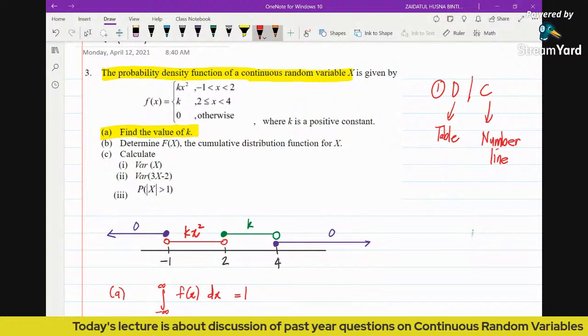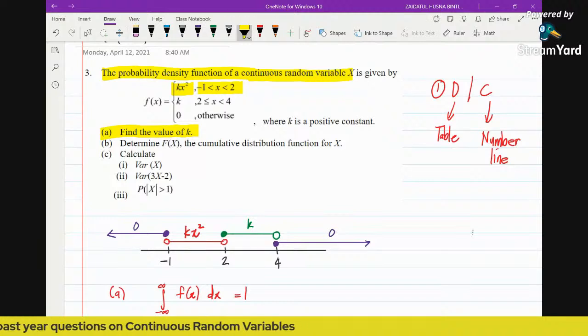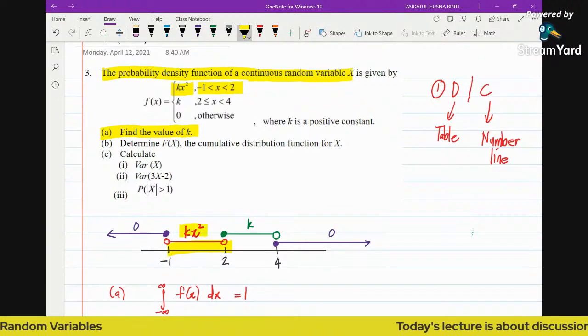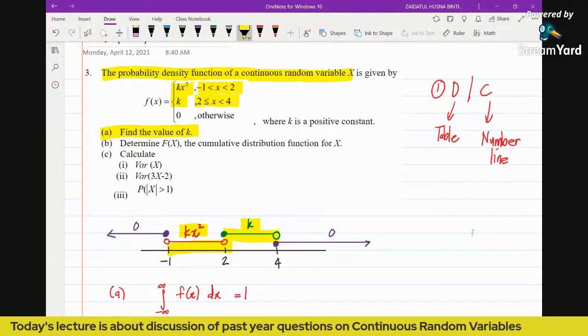From the question given, the function kx squared is defined from -1 to 2. And then from 2 to 4, the function defined is k.